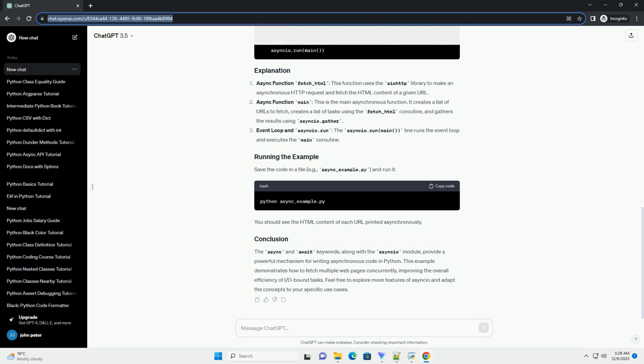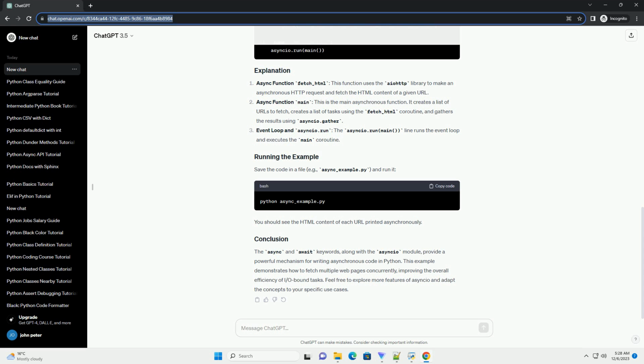It creates a list of URLs to fetch, creates a list of tasks using the fetch_html coroutine, and gathers the results using asyncio.gather. Event loop and asyncio.run. The asyncio.run(main()) line runs the event loop and executes the main coroutine. Save the code in a file, example async_example.py, and run it. You should see the HTML content of each URL printed asynchronously.